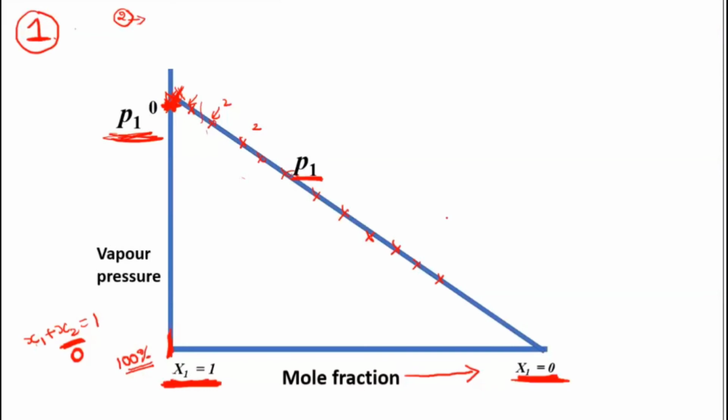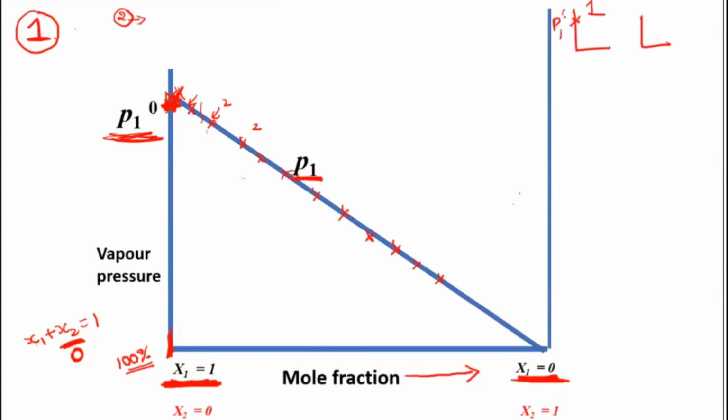Now come to this side. The second component, I am taking on this side. We can plot it like this itself. You can take the first component and say initially I have the P1 naught value, and here I have the mole fraction. Initially your value will be highest for the one component, and slowly, when you are adding the second one, it will start decreasing.